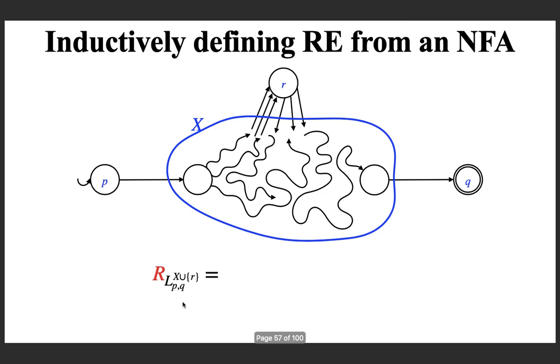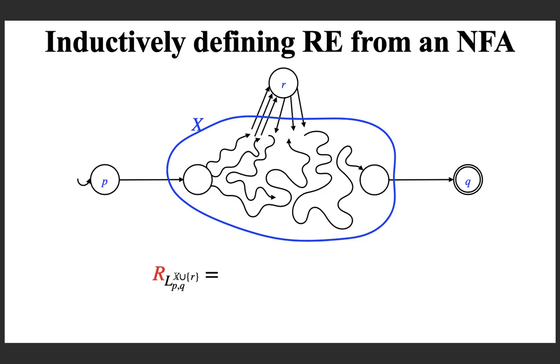Now we can define this, that is the regular expression for the language of strings for which there exists a path from P to Q which can pass through any states in X or R as intermediate states.